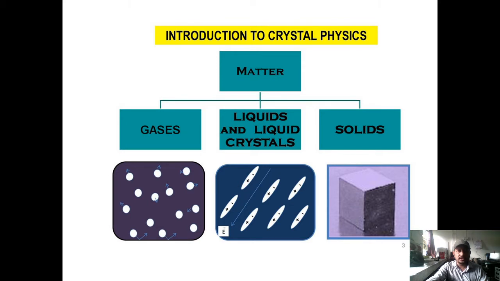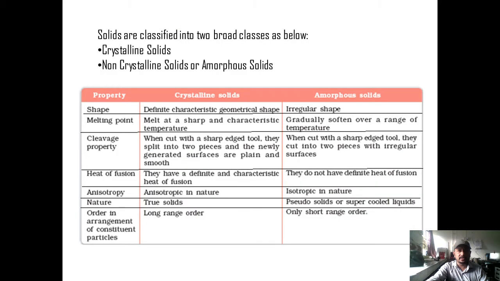So, matter in the universe can be classified into three broad classes. The first form of matter is called the gaseous form, where the matter does not have a specific size and shape. The second form is called the liquid form, where the matter has a size but does not possess a shape. The third form is called the solid form, where the matter has a particular size and shape. Now, solids are classified into broad classes.